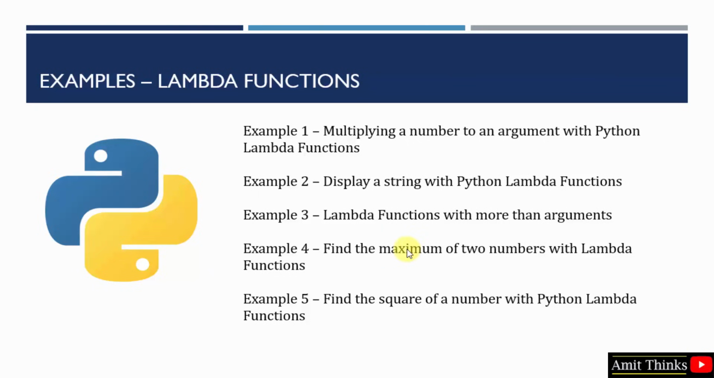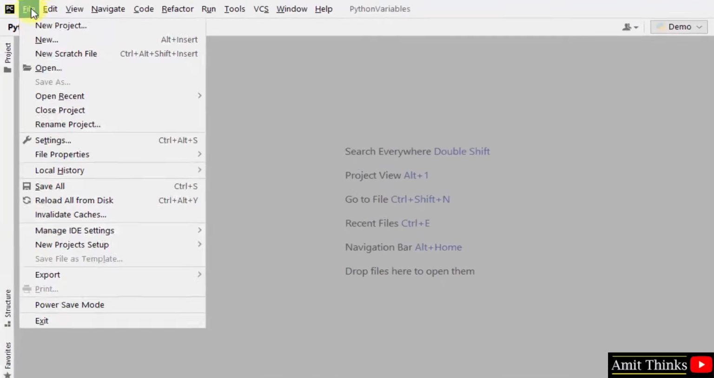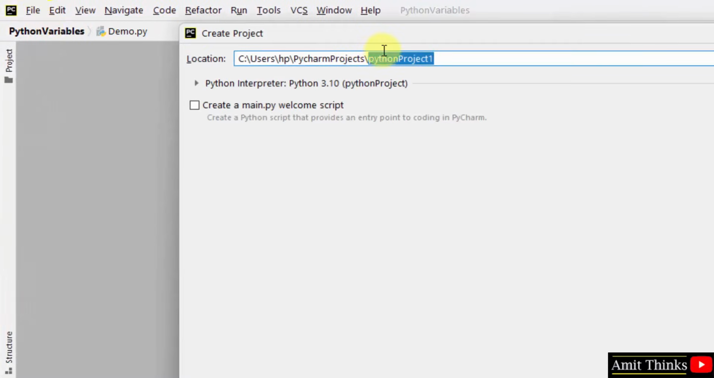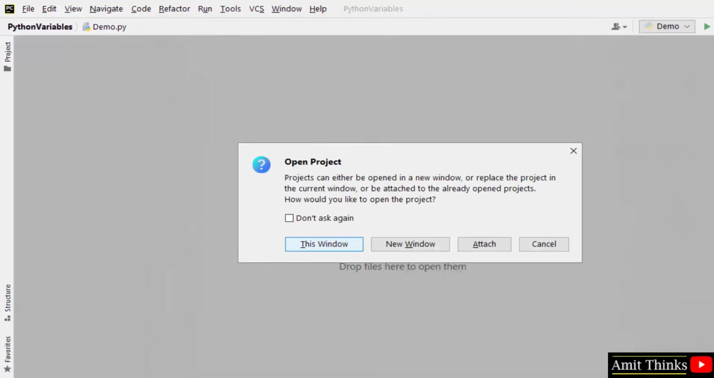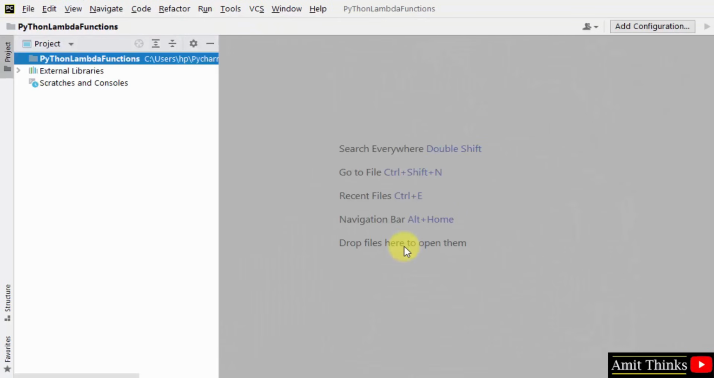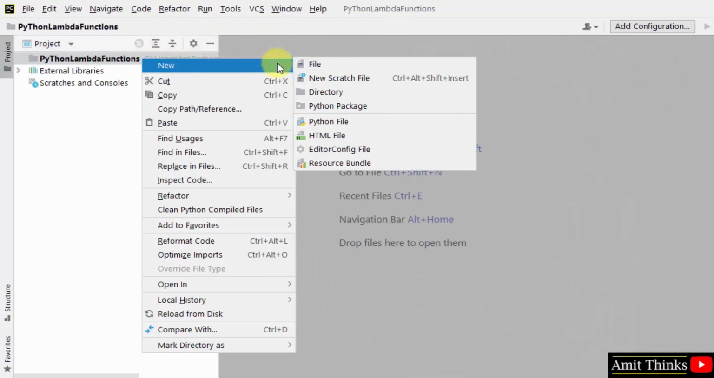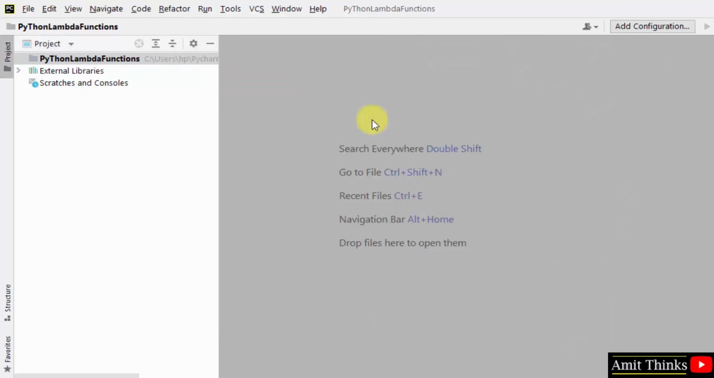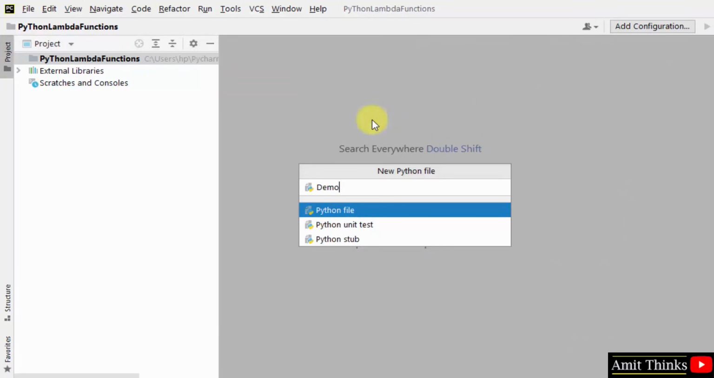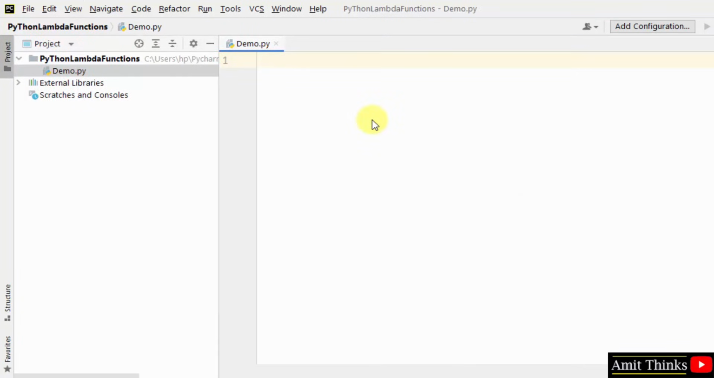Let's begin. Herein on PyCharm, create a project: file, new project. Let me name it Python Lambda functions. Click on create. Now our project got created. Let us create a new file. Right click, Python file, type a name. I'll type demo. So we have our first file demo.py.